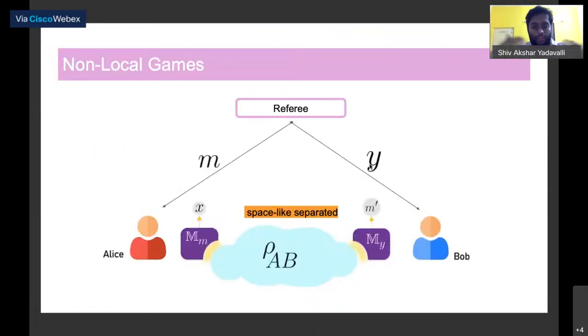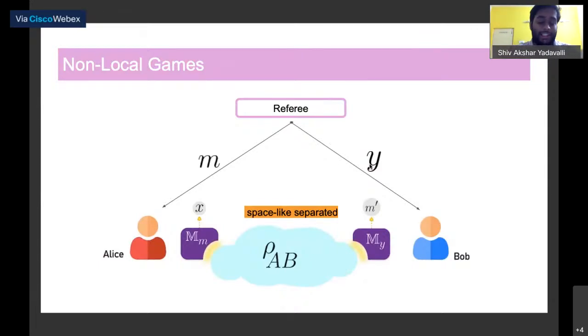Now we can talk about the third thing in our triangle, which was non-local games. Now, in non-local games, Alice and Bob don't talk to each other. They're space-like separated parties that don't talk to each other, but they share an entangled state and can perform local measurements on either side. The way that this game is played is that there is a referee that sends questions, here labeled M and Y, to Alice and Bob. Alice and Bob have to coordinate their answers in some manner, and to aid that coordination, they can use this classical channel. I'm sorry. They can use this entangled state.